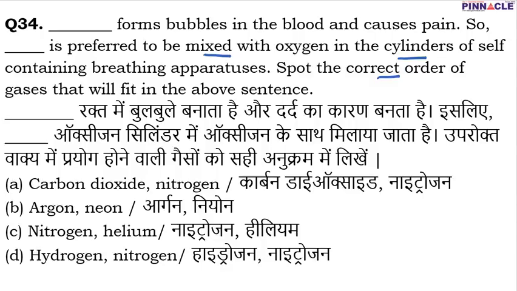In that case, nitrogen forms bubbles in our blood and causes a lot of pain. So in order to avoid that pain, or the bubble formation in blood, the breathing apparatus is generally mixed with what? It is mixed with helium. And helium is mixed with oxygen so that nitrogen cannot form bubbles in the blood and we can avoid that pain.